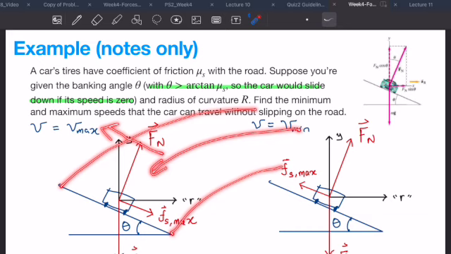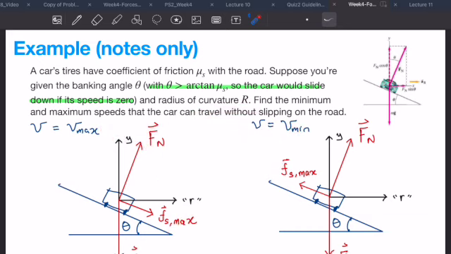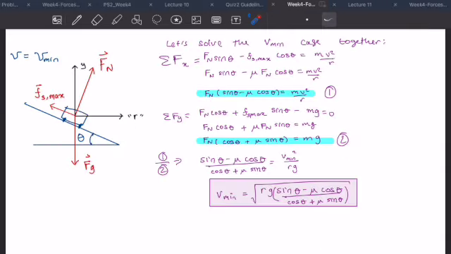Okay, that's one case. The other case is, let's say you drive too slow or you're completely stationary. Well, in that case, we know this angle is bigger than static friction can just support. So movement actually helps keep us on the road at the other extent. So there's the slowest you can drive before you slip inward, and this is the fastest you can drive before you slip outward. That's what this question is asking us about. So now let's go ahead and try to do that calculation.